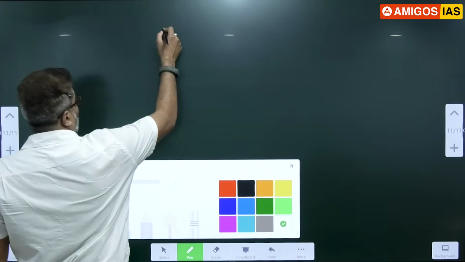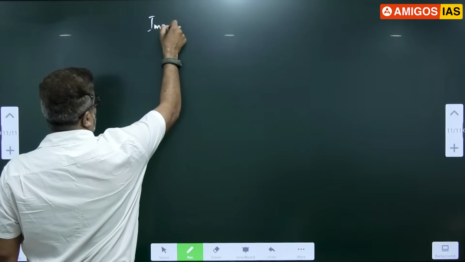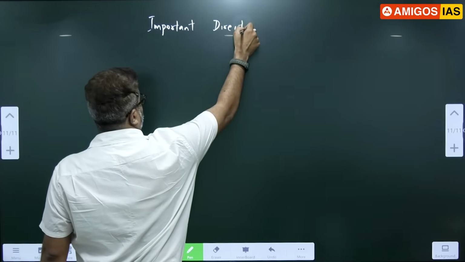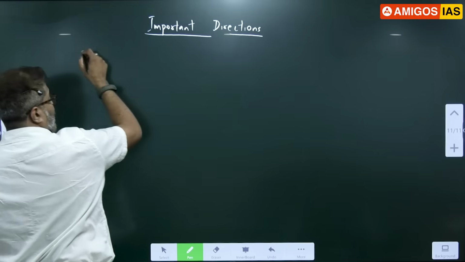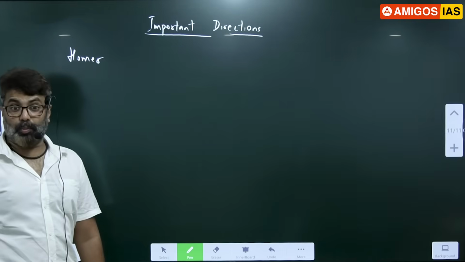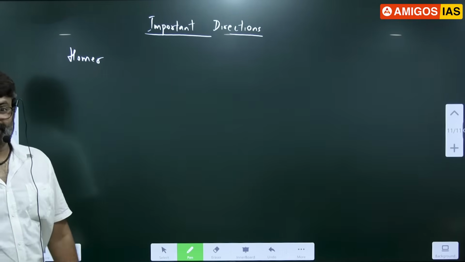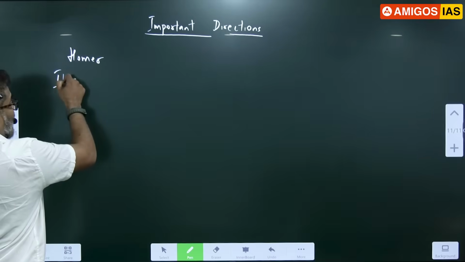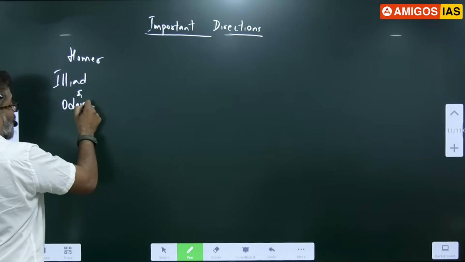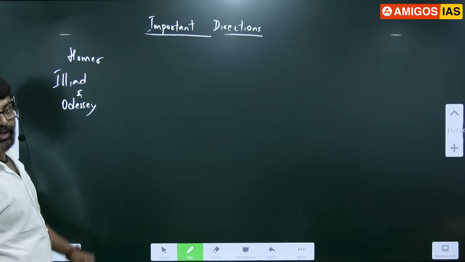Okay? Now, important directions. Now it comes to direction. Important directions we use in geography. There was a Greek poet by the name Homer. Many of you might have heard of him. Greek poet, very popular poet. He wrote the world's first novel, Iliad and Odyssey. Iliad and Odyssey was written by him. Beautiful novel. The world's first novel was written by him, Homer, Greek poet.